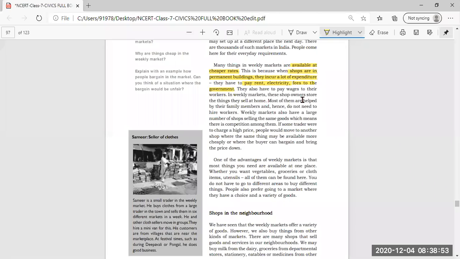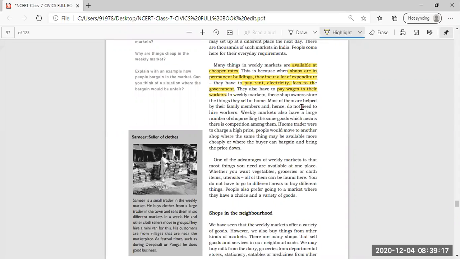Another important reason why things sold in permanent shops are more expensive is that they have to pay wages, the salary, to the workers working in the shop. In the weekly market, the shop owners store the things they sell at home.